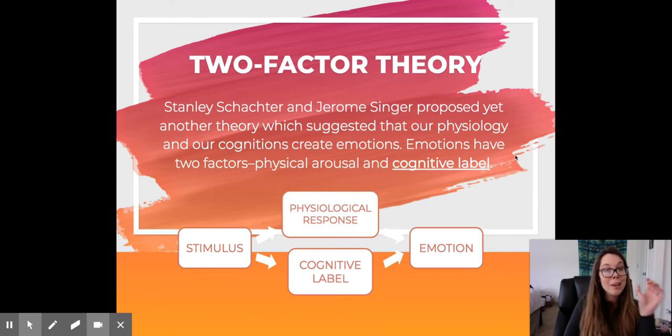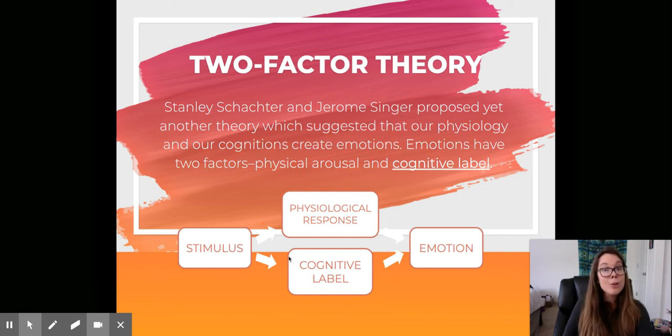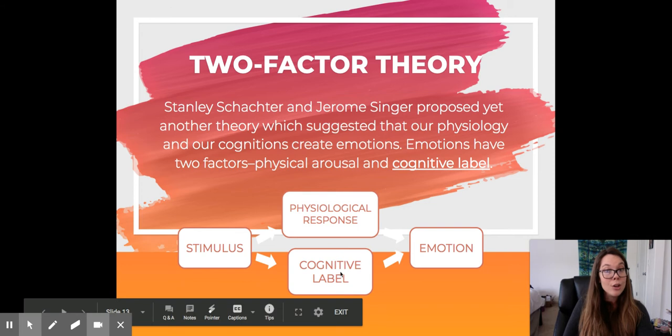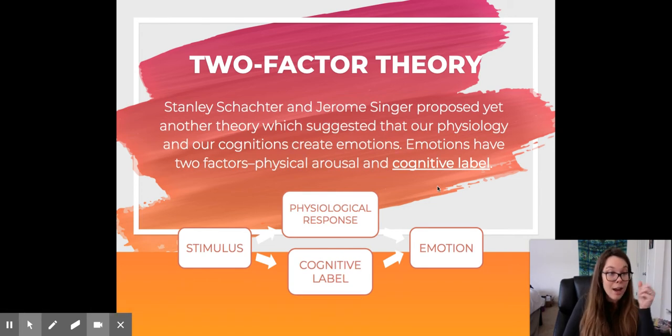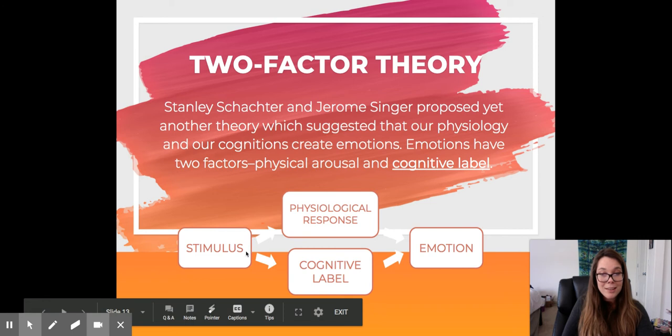So right next to this, I want you to think of kindergarten. If you've ever heard a kindergarten teacher say, tell me how that makes you feel, and the kid's like, I feel sad, I feel upset. Those are cognitive labels. You're cognitively labeling how you feel. And you have to cognitively think, I feel this way, in order for the emotion to come after. So we first have our stimulus, okay?